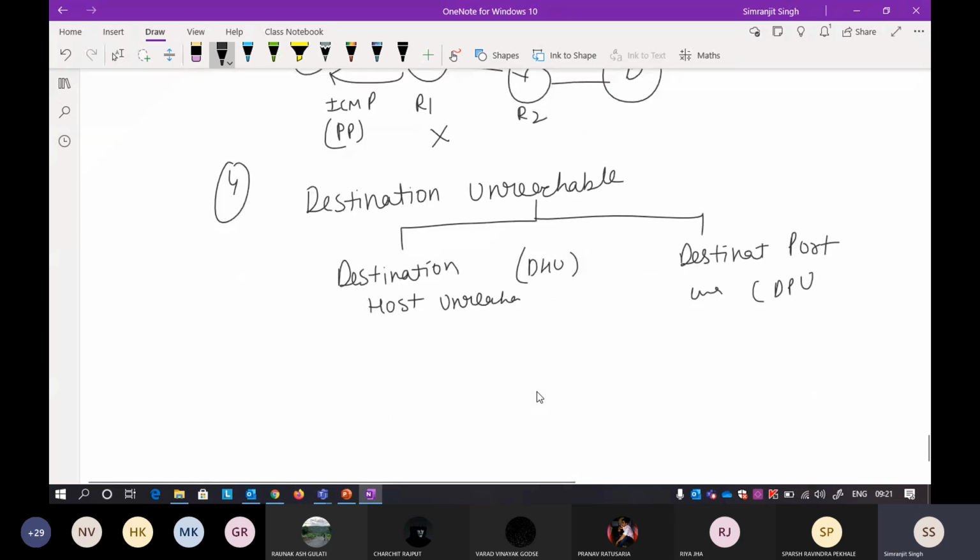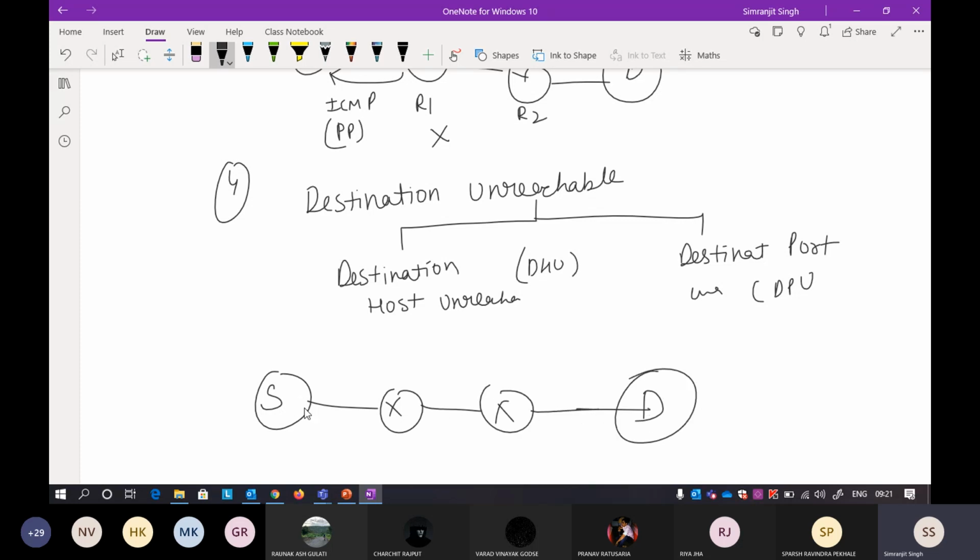Okay, so what happens is that suppose you are using this particular path, I'm just taking an example now. R1 to R2, now R2 sends an ARP request for the destination, and suppose this particular station is down. Okay, so this particular station is down and you will not get any MAC address back. So if you do not get any MAC address back, you will discard the packet and send an ICMP back, and it will say that the destination host is not reachable. This is the host, I am not able to reach it.